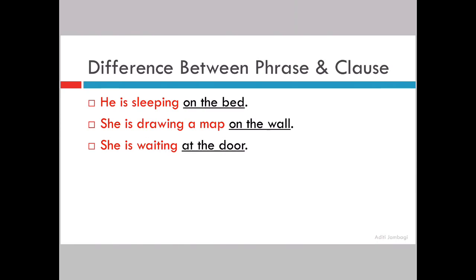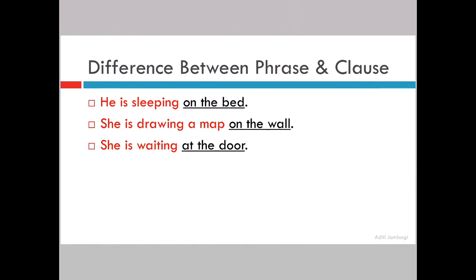She is drawing a map on the wall. She is drawing a map gives complete information, has a subject and a predicate. But on the wall is a phrase because it does not have a subject. It does not have a verb.